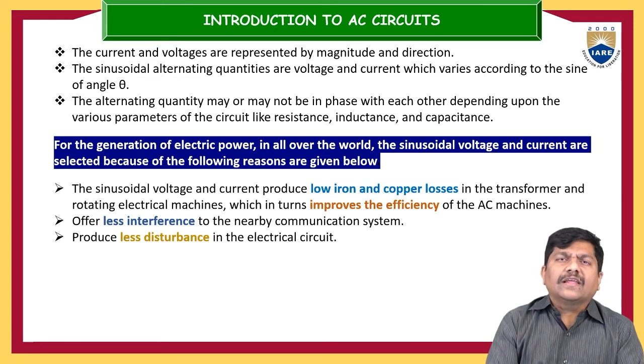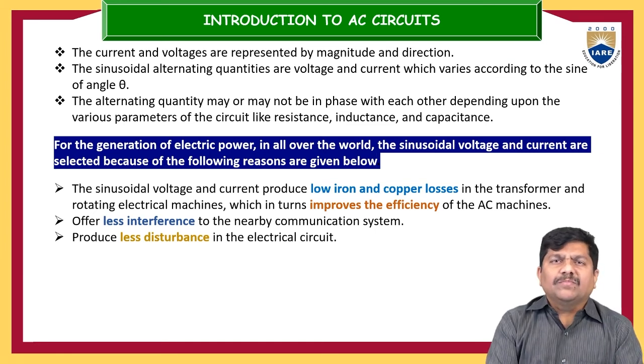If any conductor carries two different types of signals, there may be interference. That interference is minimized if our electrical signal is maintained in sinusoidal form. It will also create less disturbance in the electrical circuits. In view of these basic advantages, people generate electrical energy and take the sinusoidal as the reference voltage.